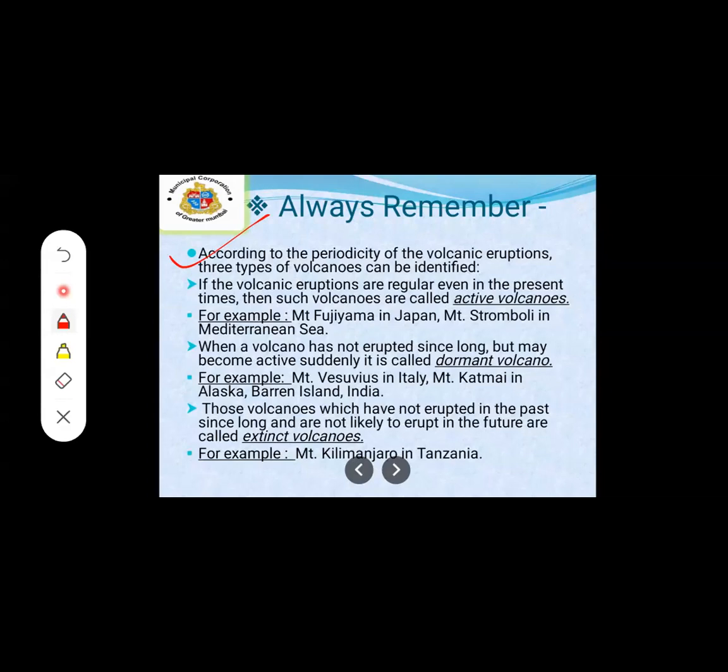If the volcanic eruptions are regular even in the present times, such volcanoes are called active volcanoes.